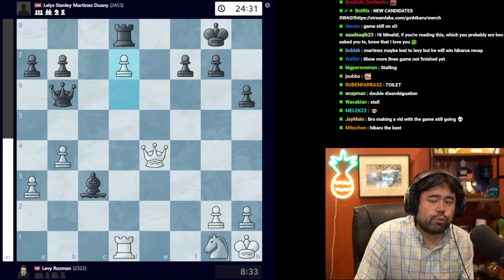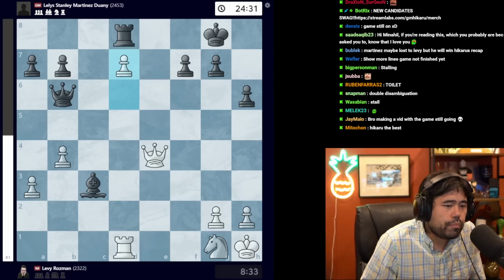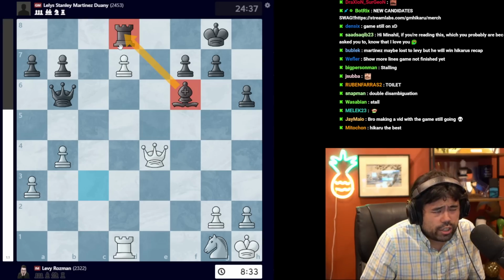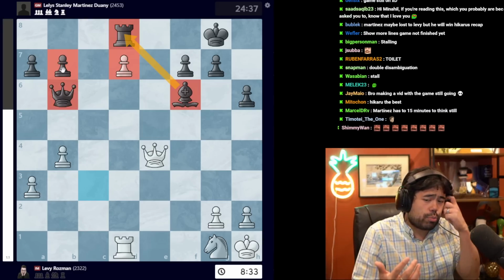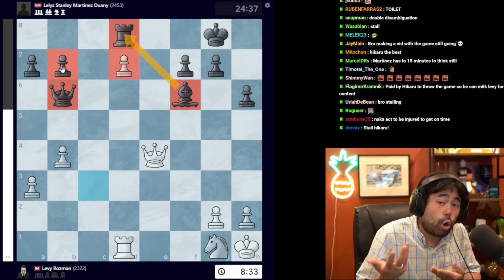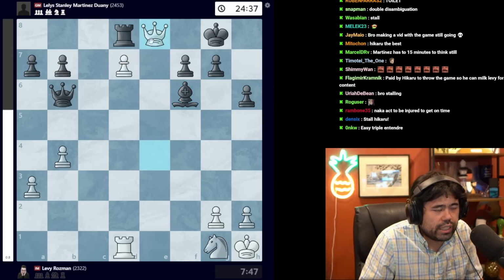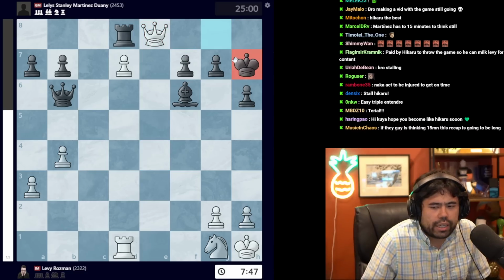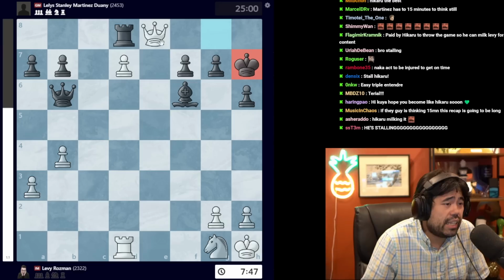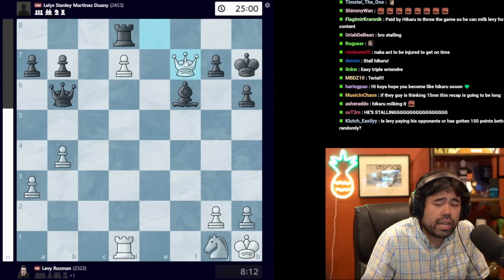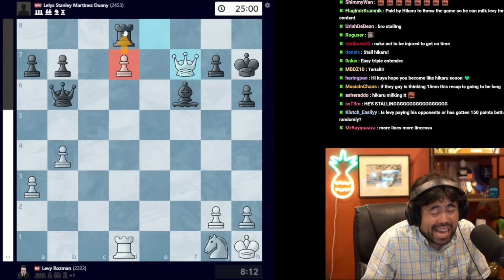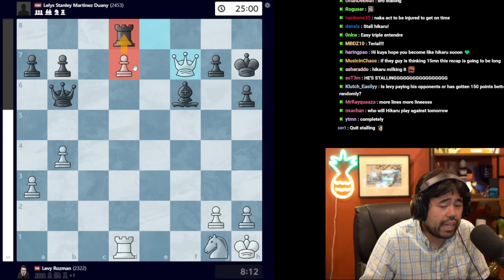So after d7 in this position, we get this move bishop to f6 being played by Martinez, trying to guard the rook on d8. Now on first glance, you're probably thinking that in this position black should be completely fine, but what Martinez overlooks completely is that after this move queen d8, he probably thinks, well, hey, I just moved my king to h7 and I'm completely fine, right? Except for the fact that after queen e8 king h7, now white can take the pawn, and not only is white up a pawn on d7 here, but it's a pass pawn as well, which is one square from queening at the end of the board.